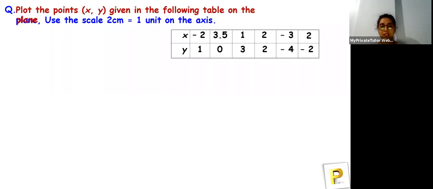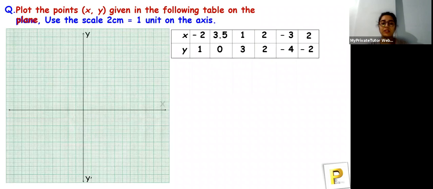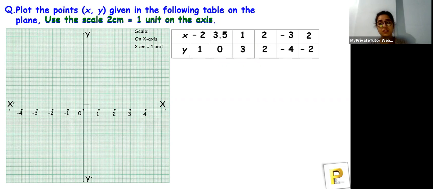Let's check it now. Let's draw the Cartesian plane first. Here we have the x and y coordinate axes, then the origin, and let's write the scale first. On the x-axis, 2 centimeters is equal to 1 unit. So this is how we drew it. Remember that. And on the y-axis, 2 centimeters is equal to 1 unit.